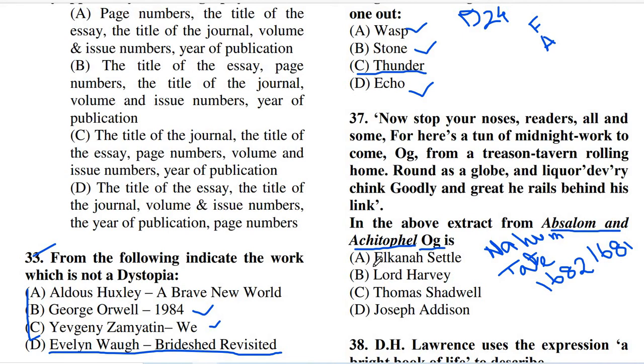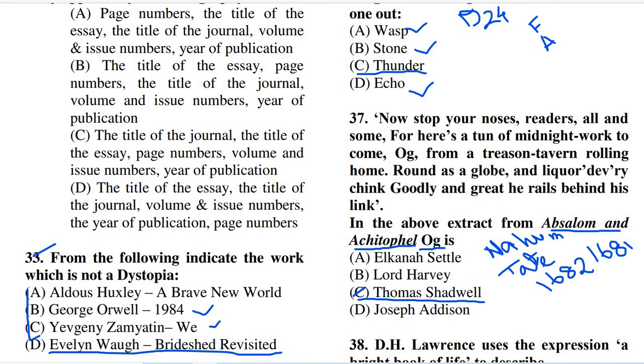And the options are: option A, Elkanah Settle; option B, Lord Harvey; option C, Thomas Shadwell; and option D, Joseph Addison. And the right answer of question number 37 is option C, that is Thomas Shadwell. Thomas Shadwell is actually given a portraiture in the form of Og, or in the name of Og. So this is the right answer of question number 37.